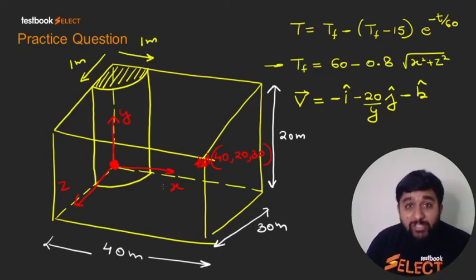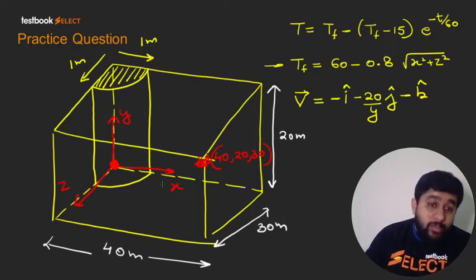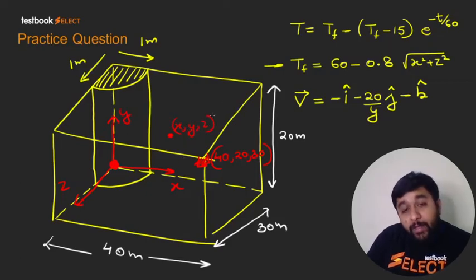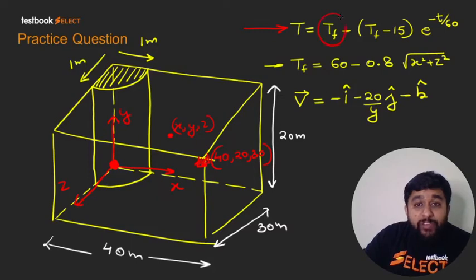Now by chance, at the same time instant when the bird entered the room, this furnace was started. So if I take any random point x, y, z, the temperature at the point varies in this manner, where Tf is the final temperature at the point.